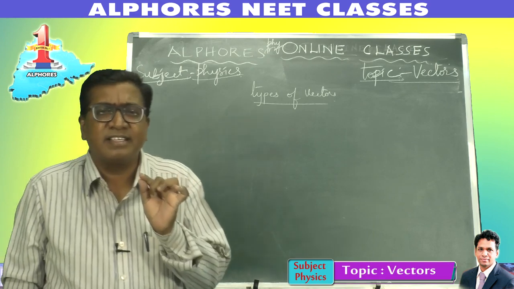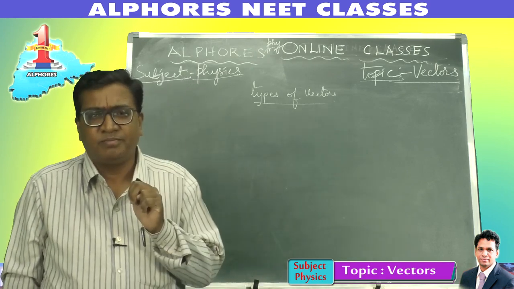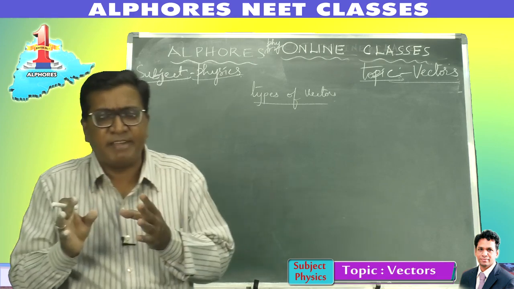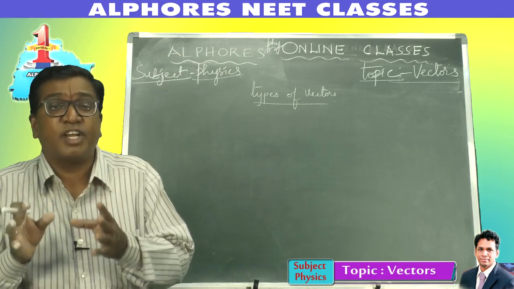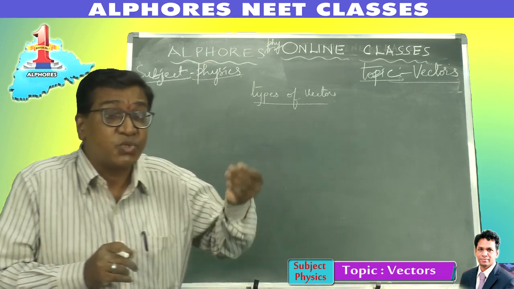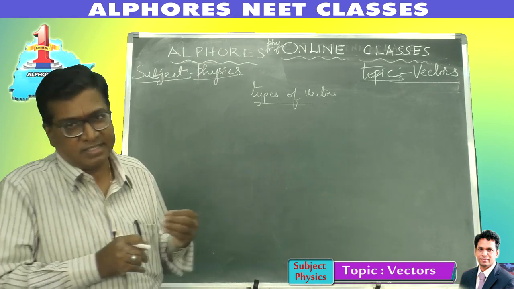Firstly, the vectors are classified into 2: real vectors, also called polar vectors, and the other one, virtual vectors, pseudo vectors or non-polar vectors.